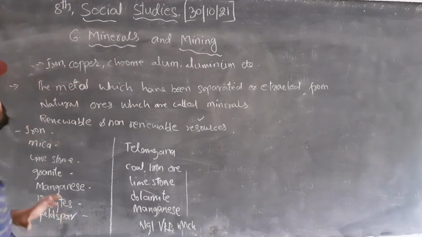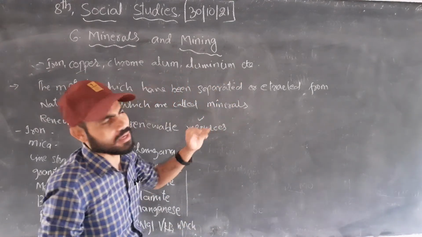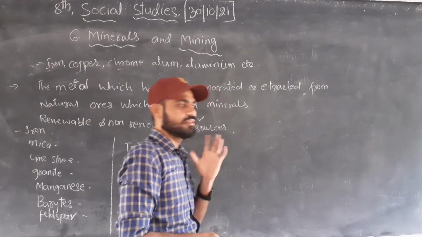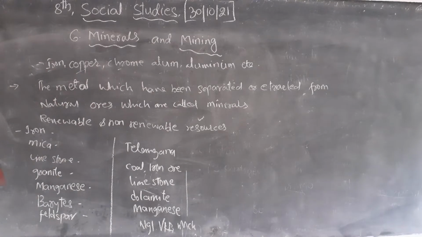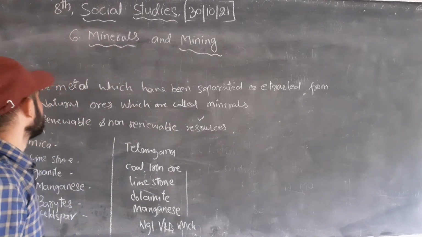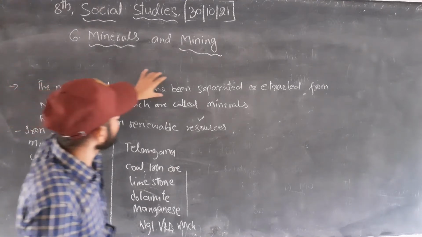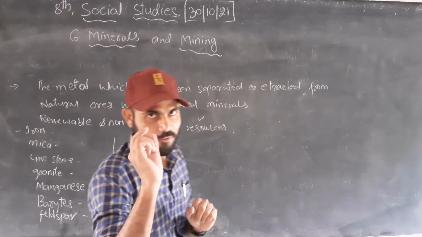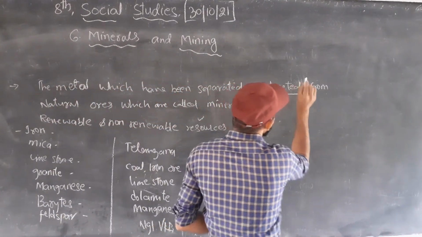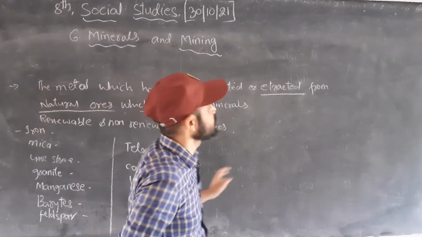The easy examples are iron, copper, coke, aluminium, and so on. Aluminium, cement, mica, all these are different kinds of minerals we have. See, what are minerals actually? What do we call minerals? The metal which has been separated or extracted from natural ores is called minerals.